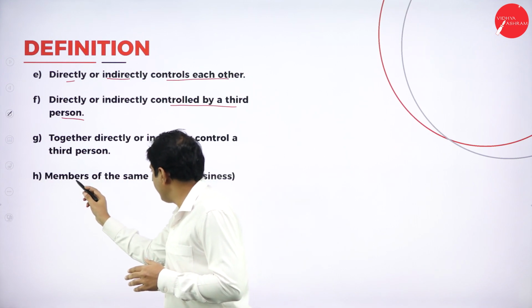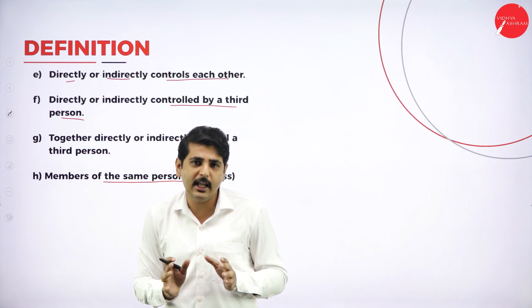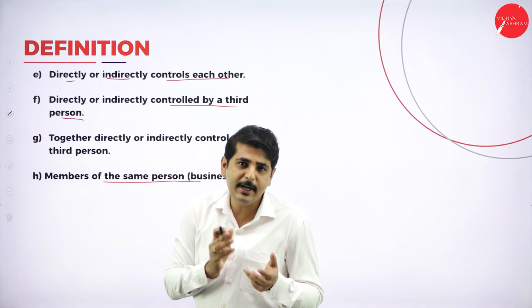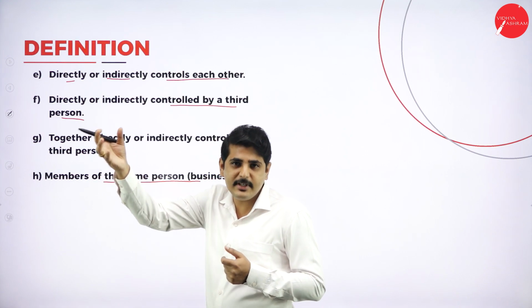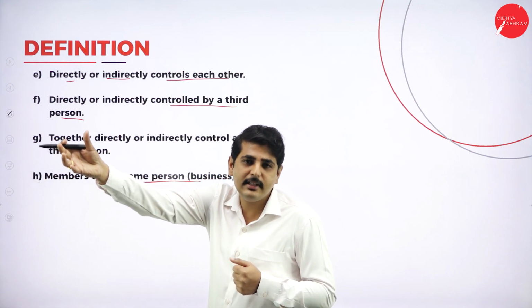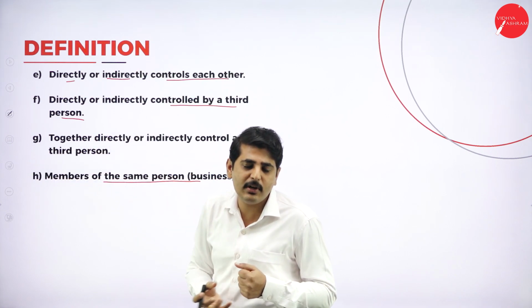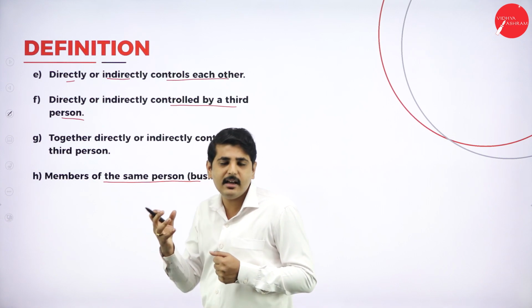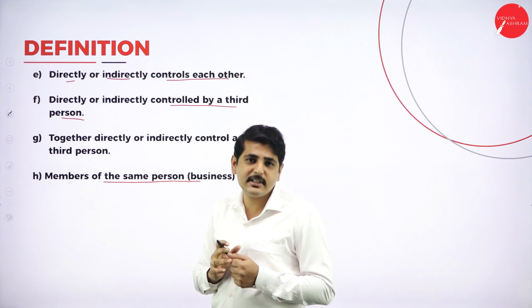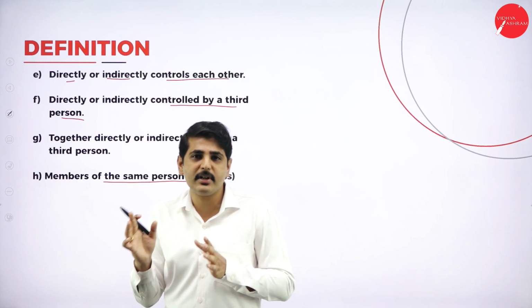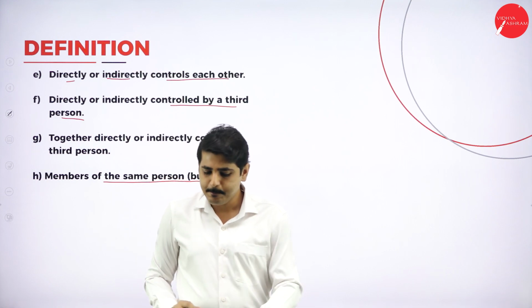Next one, members of the same person. I already explained what is the meaning of person. Person may be an individual, business or institution. For example, if the business to whom we are sending the goods is related to our own business, they may be partners, they may be our shareholders, they may be related in any other form to our business, then also we will consider him as a related person. If you send goods to a related person, the transaction cannot be considered as a supply.